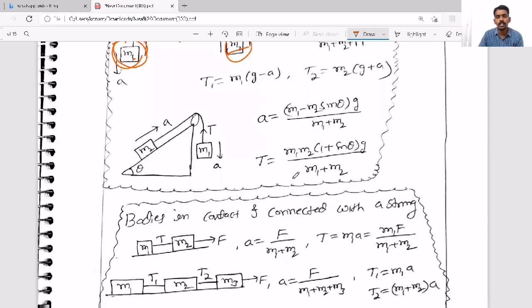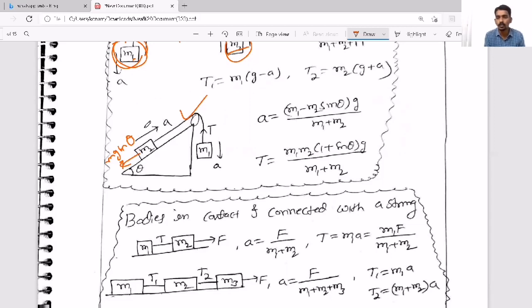Similarly, if the body is traveling on an inclined surface, see here like this, one is moving vertically, one is moving on an inclined plane, then its weight component will act along the incline. How much will it act? That is mg sin theta. Here m2g sin theta. So instead of taking mg, if the body is on an inclined surface, we will take mg sin theta. If it is going up, then minus. If it is going down, then plus.